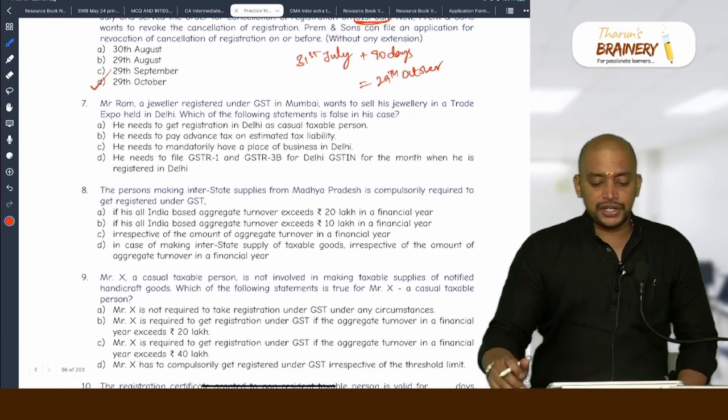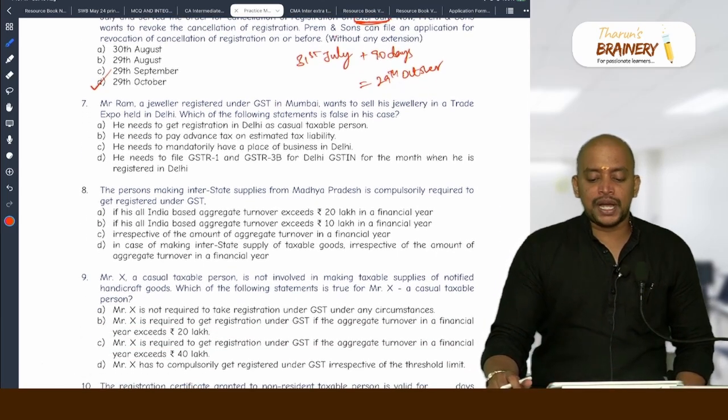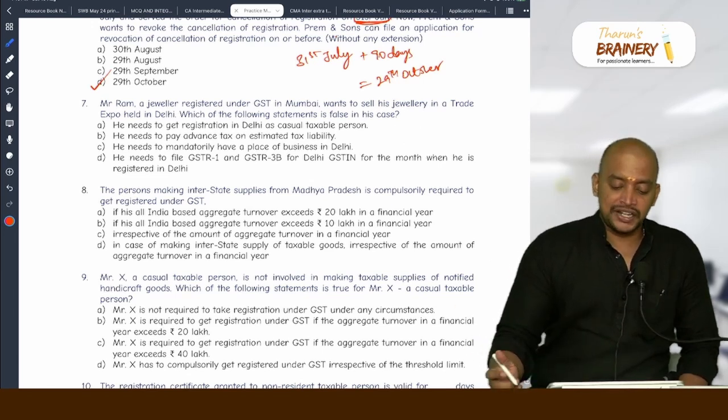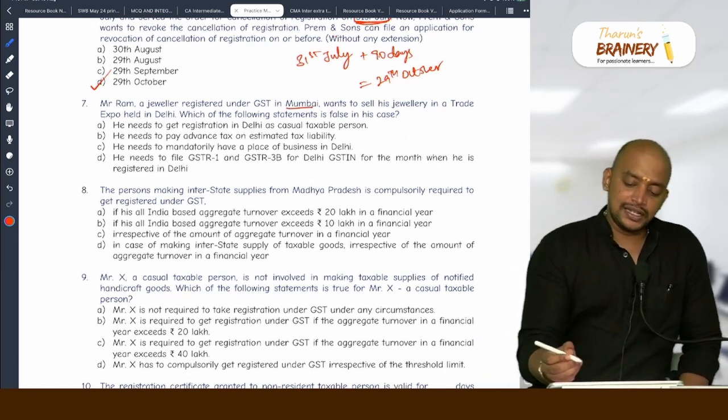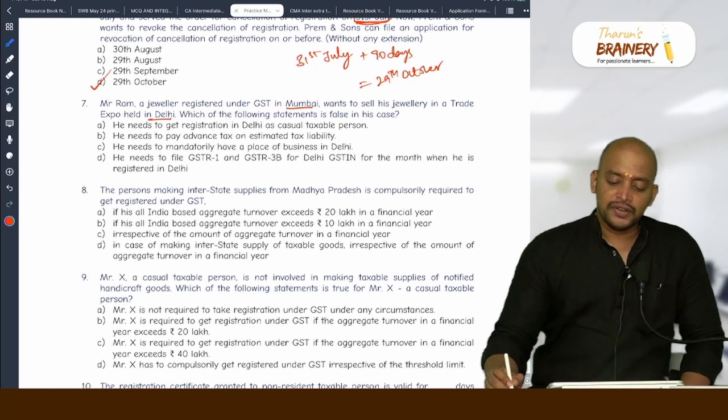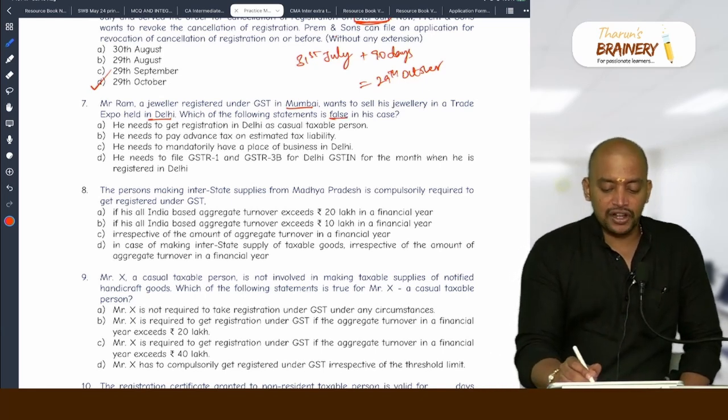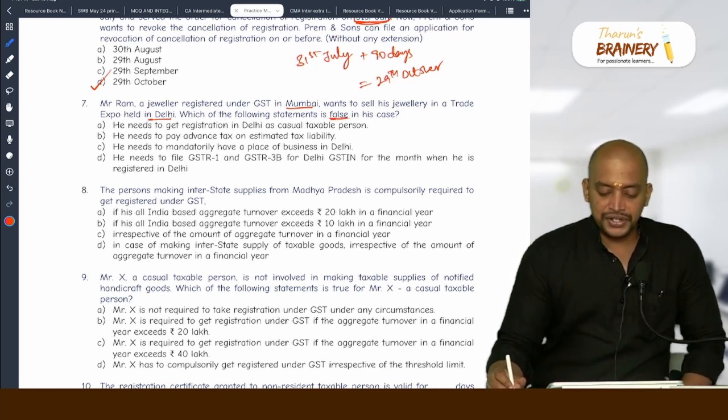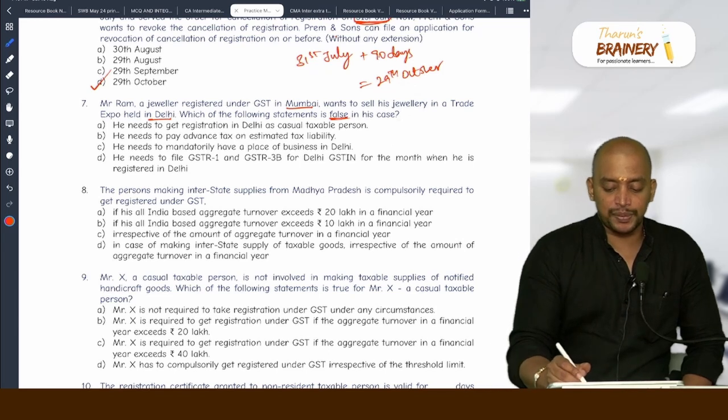Mr. Ram, a jeweler registered under GST in Mumbai, wants to sell his jewelry in a trade expo held in Delhi. Where is he from? Mumbai. He is taking the jewelry to Delhi. Which of the following statements is false? He needs to get registration in Delhi as a casual taxable person.